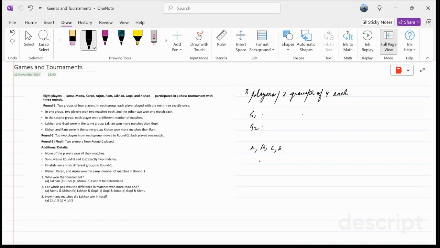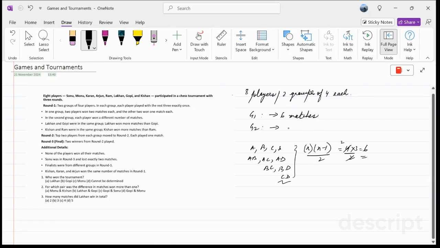Fine. So A will play with B, I will have AC, AD, I will have BC, BD, and I'll have CD. So the statistic is simple. It goes with the idea of number of players, if it is n, n into n minus 1 by 2. So in this case, what we do is 4 into 3 by 2. That comes out to be 6. So we know that in group 1 we'll have 6 matches, and also in group 2 we'll have 6 matches.